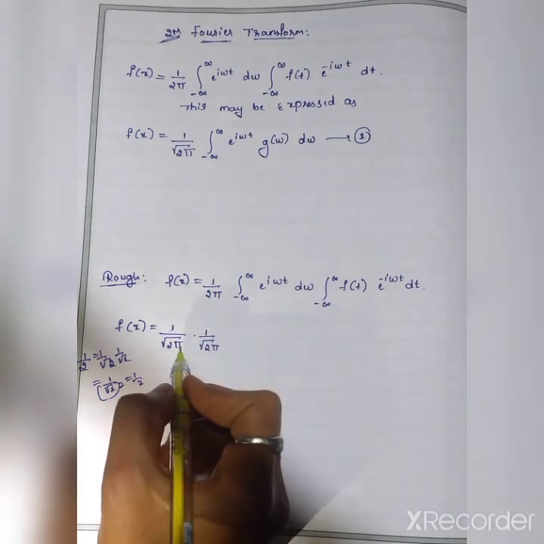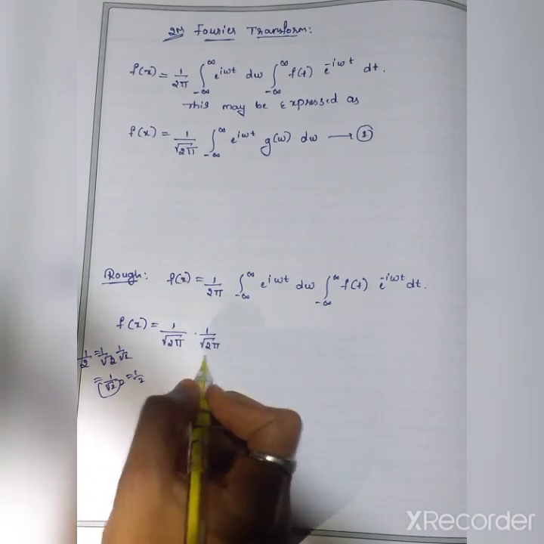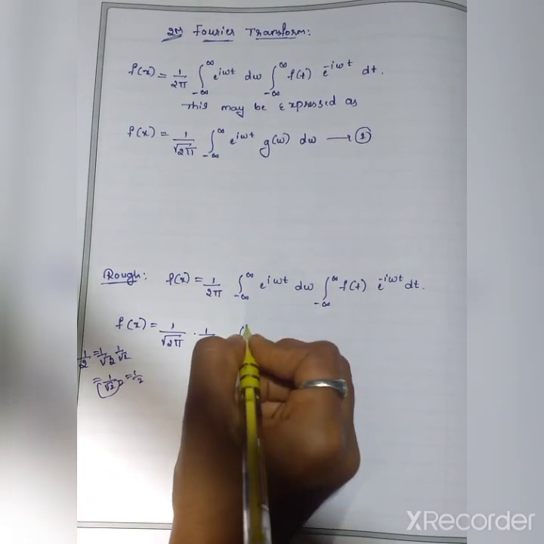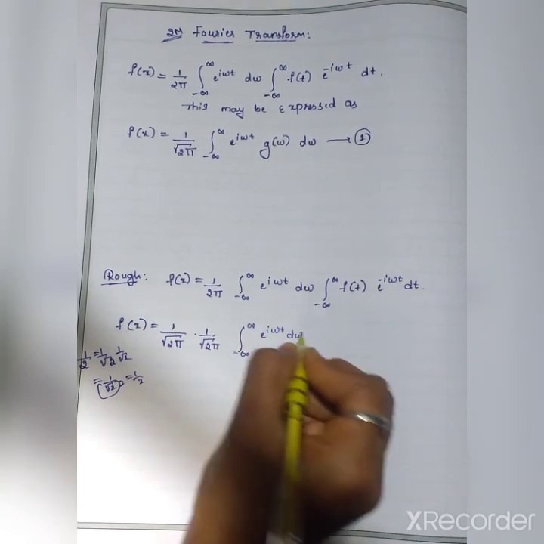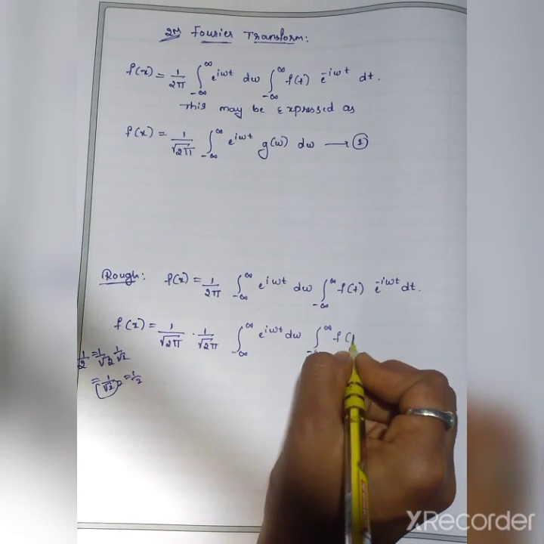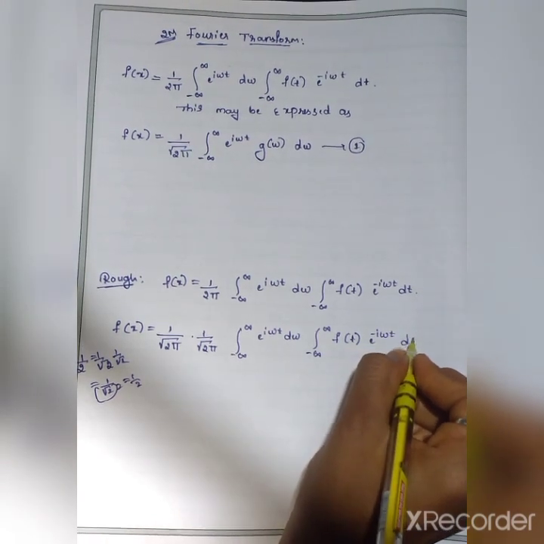So 1 by 2 pi can be written as 1 by root 2 pi into 1 by root 2 pi. Now this term as it is: integration from minus infinity to plus infinity e raised to i omega t d omega, integration from minus infinity to infinity f of t e raised to minus i omega t into dt.